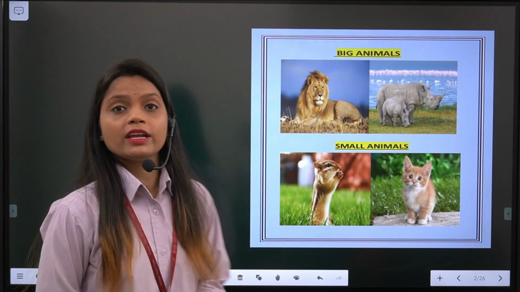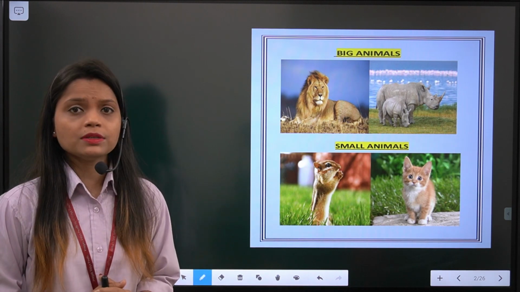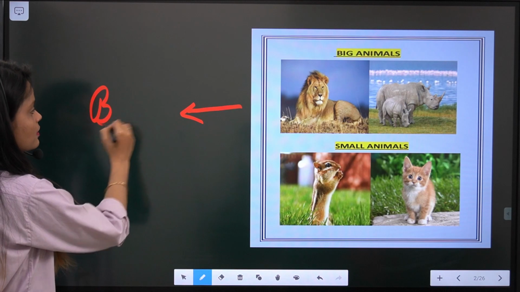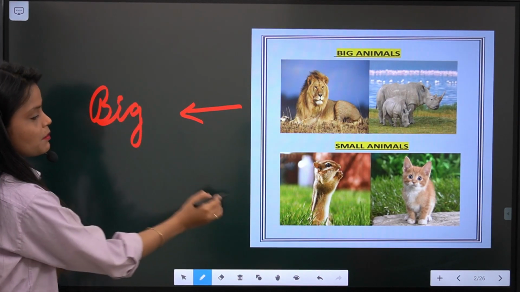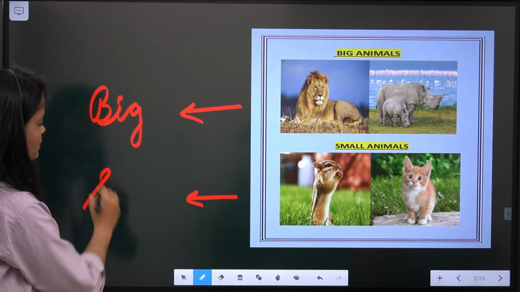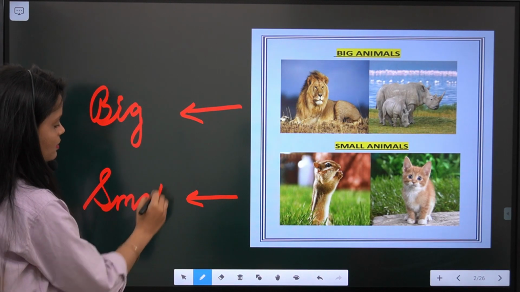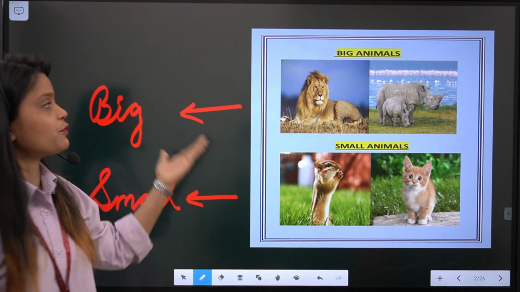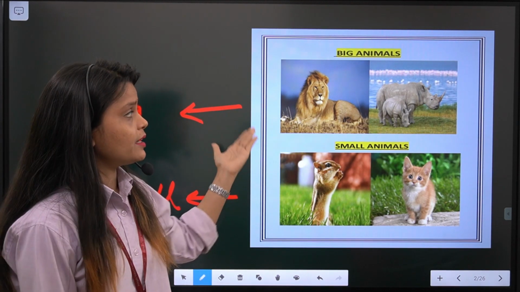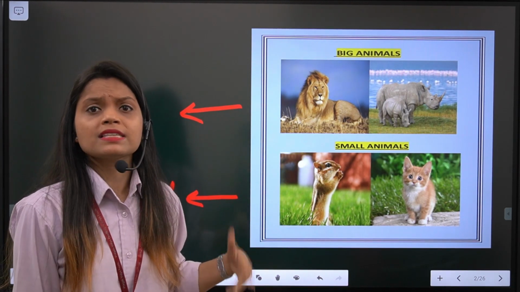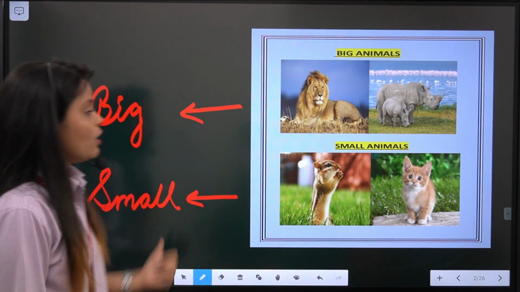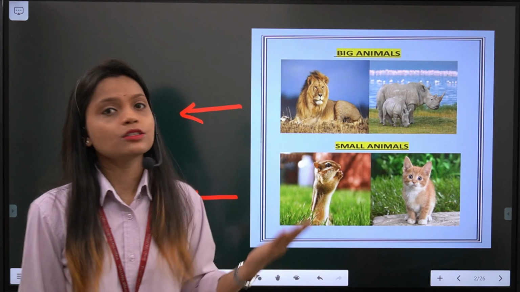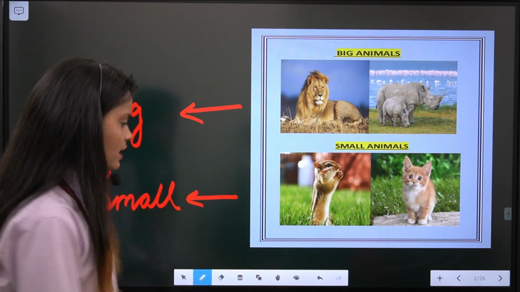You can see students, there are different types of animals. Some are big animals and some are small animals. As you can see in the pictures, big animals, for example, lion, hippopotamus, an elephant, and small animals, squirrel, cat, dog and so many others.